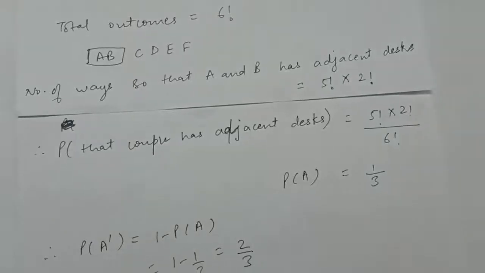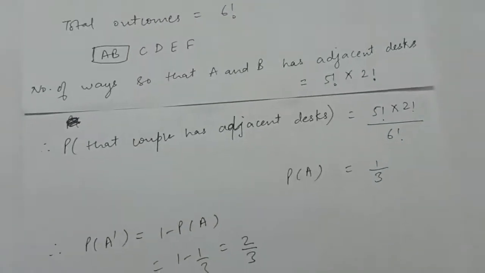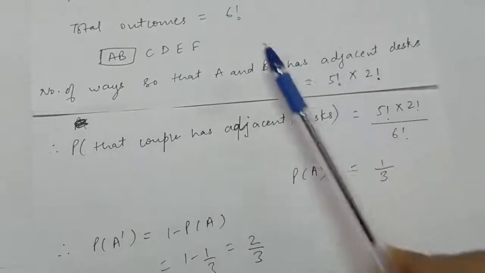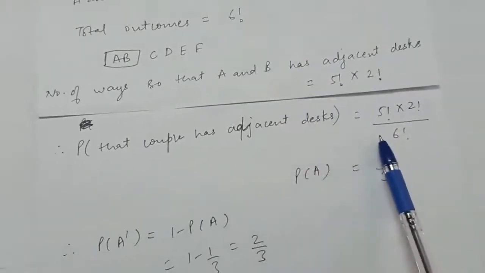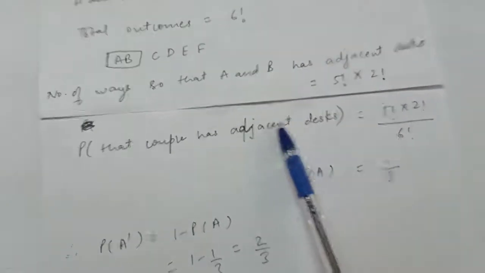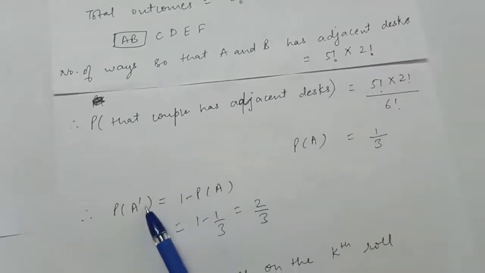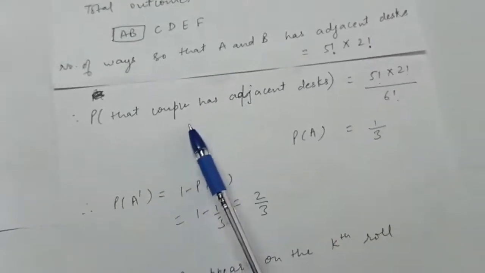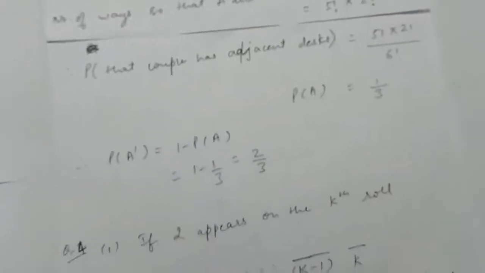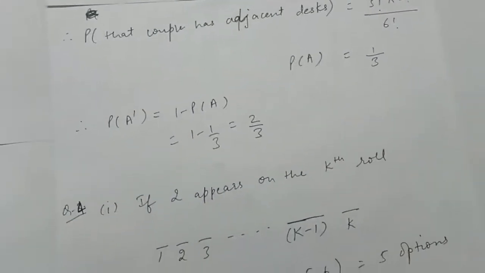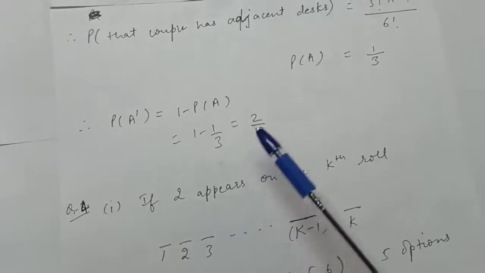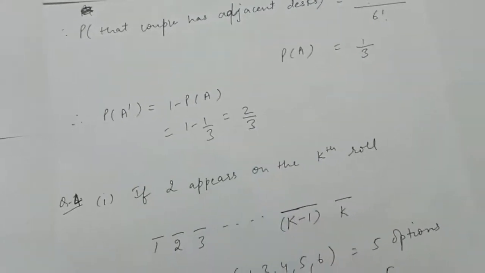The probability that the couple has adjacent desks is favorable upon total, which gives 1 by 3, and let this event be A. Now the probability of A complement, that is the couple does not get adjacent desks, will be 1 minus the probability of A, that is 1 minus 1 by 3.